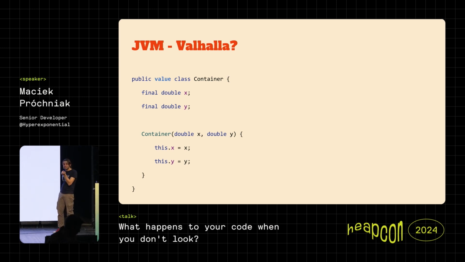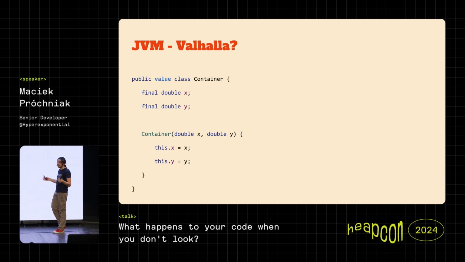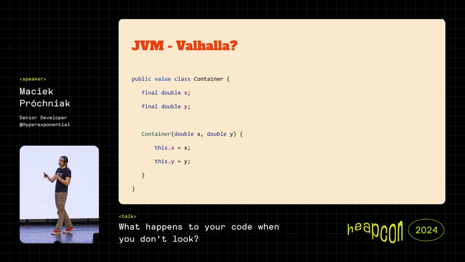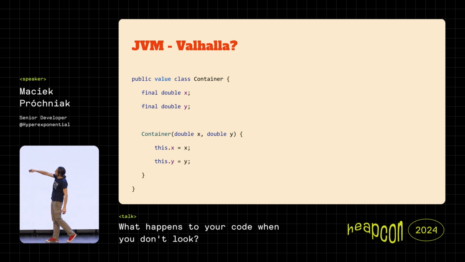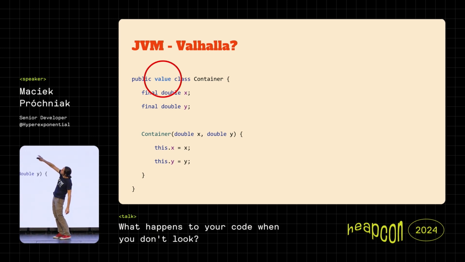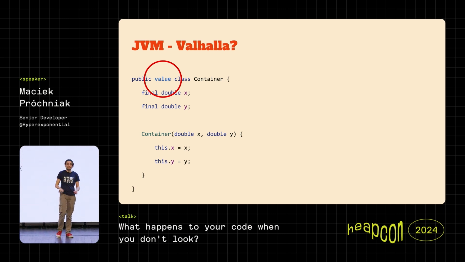And even more interestingly, Java is still evolving, and there's the ongoing project Valhalla, which I think has been in JVM preview for many, many years, so there are a lot of technical challenges there. But the idea is to be able to declare a Java class, a so-called value class, and of course it will have some limitations, but by default, this thing will be allocated on stack and not on the heap, right?